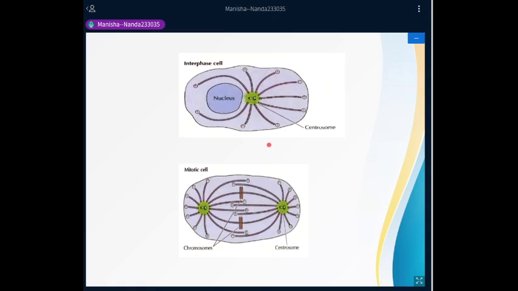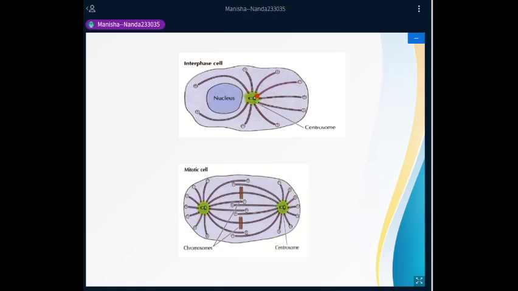But here in this diagram you can see how the organization of the microtubules occurs during the formation of spindle fibers. This is the centrosome containing these two centrioles, that acts like the microtubule organizing center, and you can see the polarity.